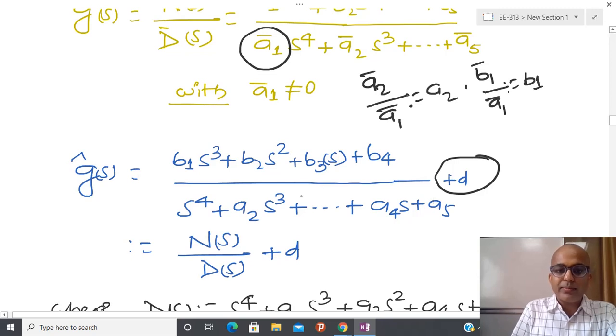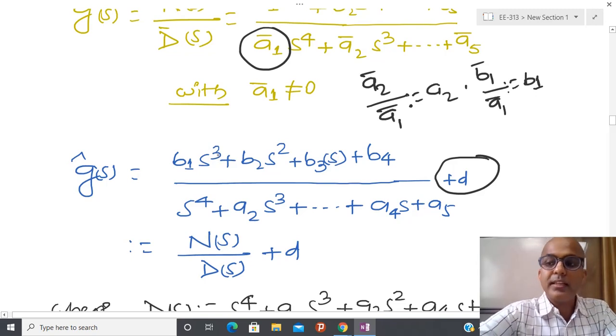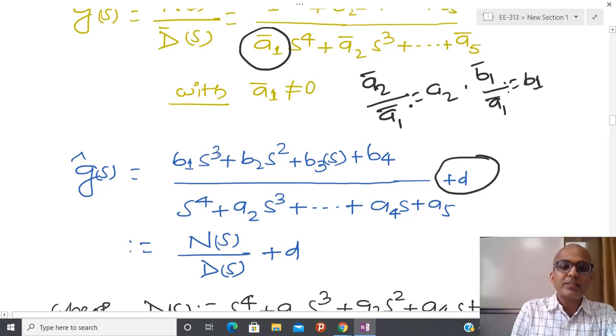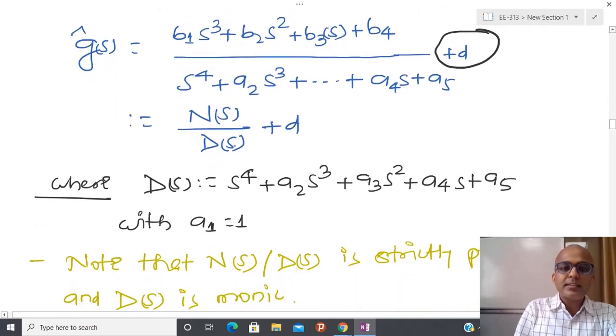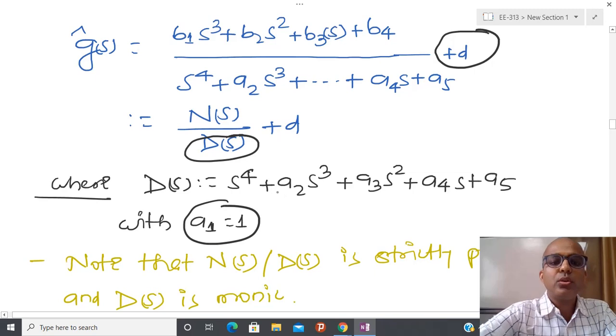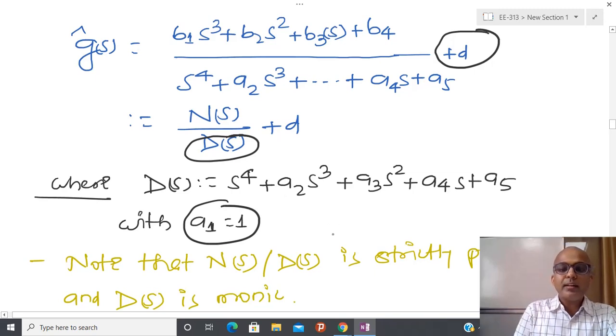and after that, try to see one of the important observations here. I have this transfer function whose degree is 3, and the second transfer function has degree 4. Now you try to see here that this Ds, whatever comes into the denominator, where A1 means the first coefficient, is equal to 1. So here I can tell that this is actually a strictly proper transfer function, and Ds is called monic.